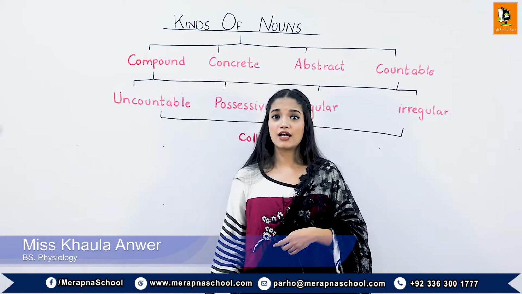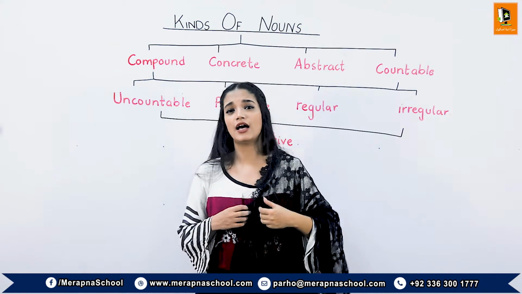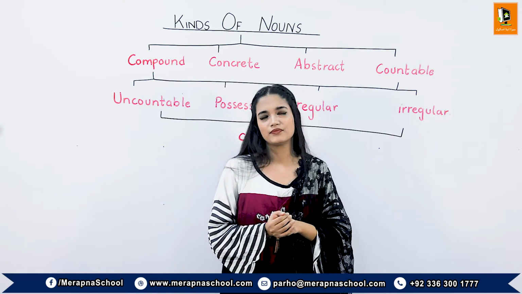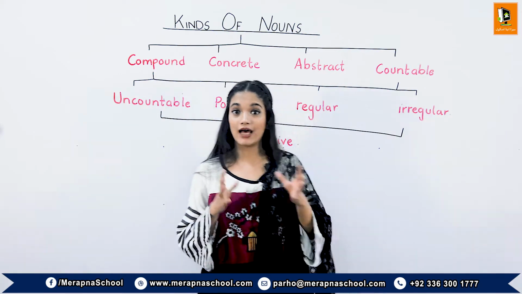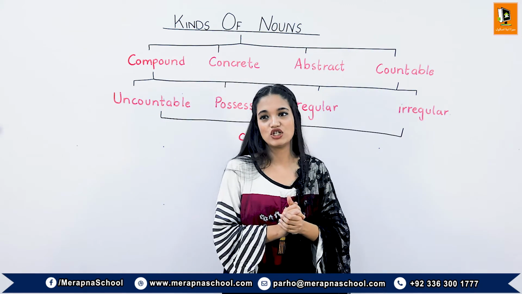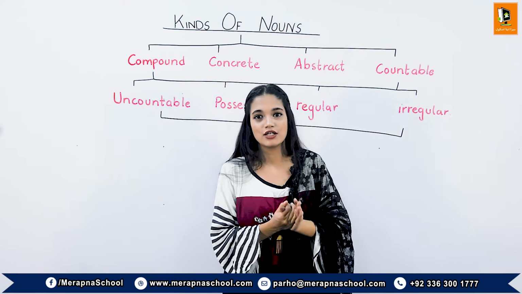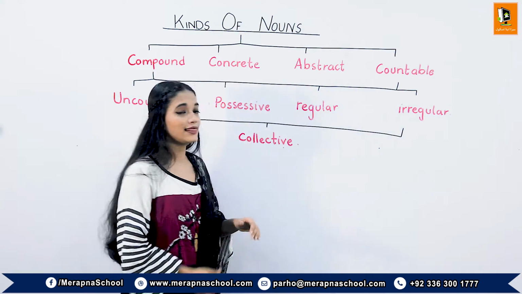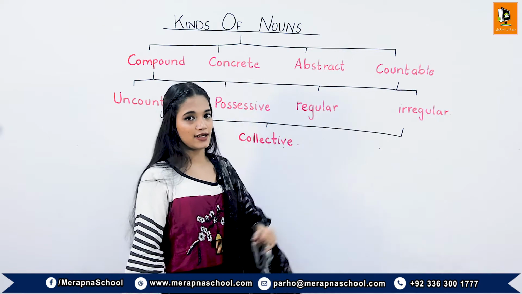Irregular nouns are the plural form of nouns. Like if I mention glasses, clothes, chairs, these are the plural forms of nouns, and they are also called irregular nouns.